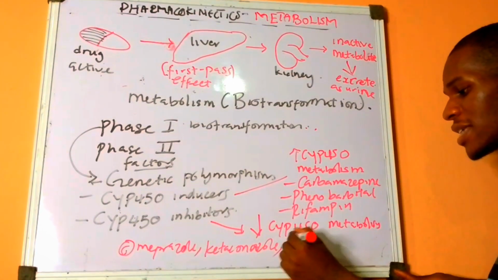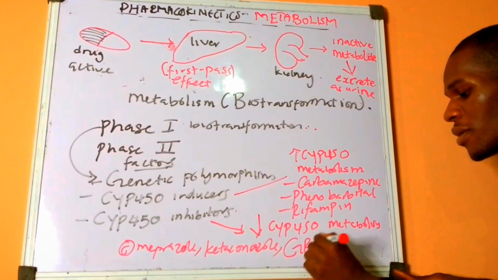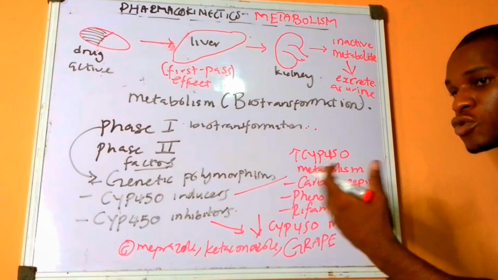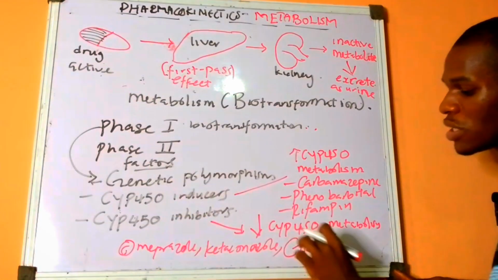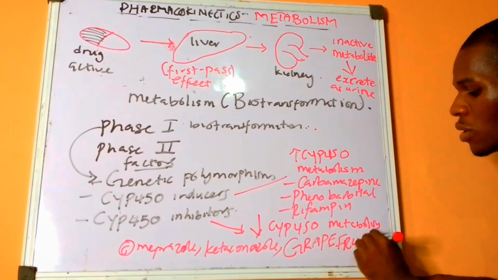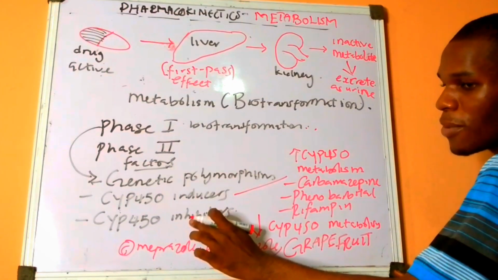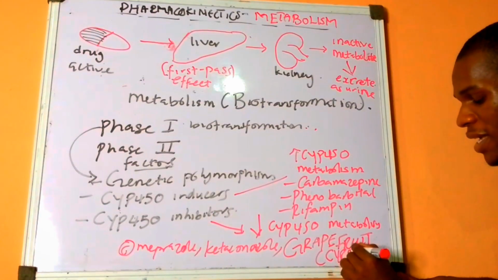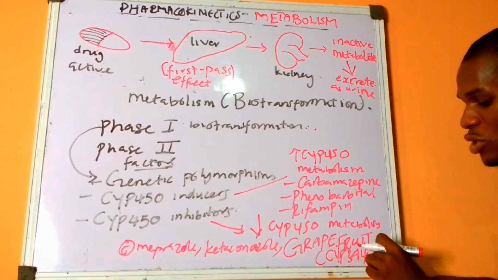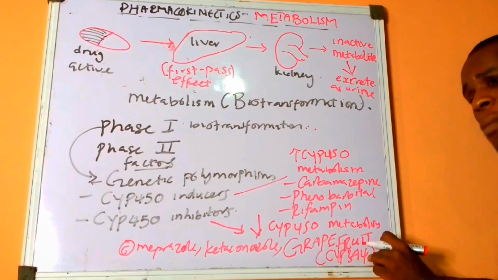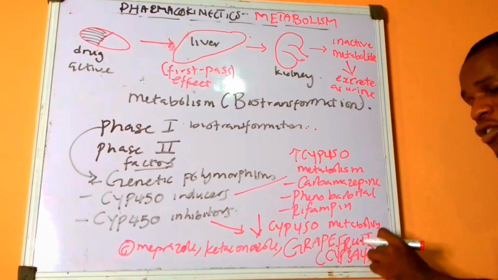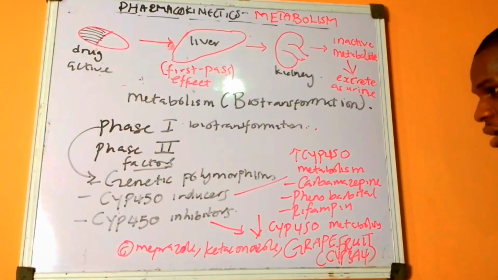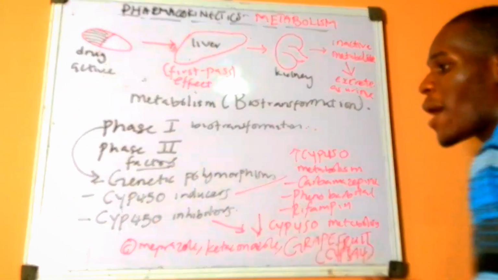And of course, don't forget an important one, fruits, because there might be food-to-drug interaction, that some foods like grapefruit can inhibit CYP450 enzymes. And grapefruit basically inhibits CYP3A4, a CYP450 enzyme that metabolizes most of the drugs that we take. So grapefruit is a major inhibitor. That is all for the phase one biotransformation.